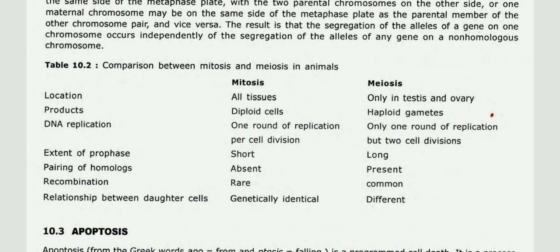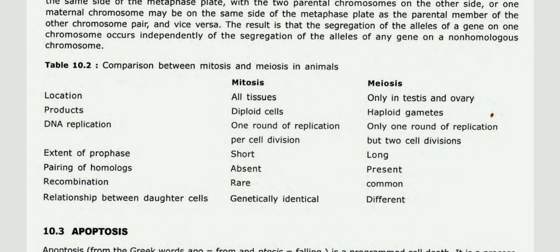Comparison between mitosis and meiosis in animals. Mitosis occurs in all tissues, but meiosis occurs only in the testis and ovary. Mitosis produces diploid cells, but meiosis produces haploid cells or gametes. Then DNA replication: one round of replication per cell division in mitosis, but in meiosis only one round of replication, with two cell divisions.